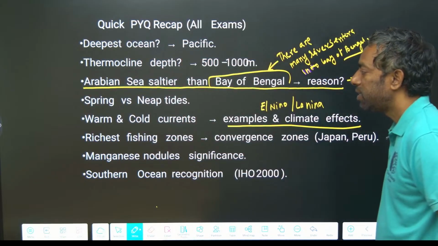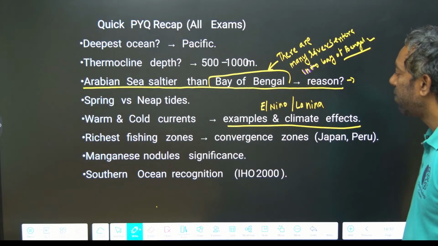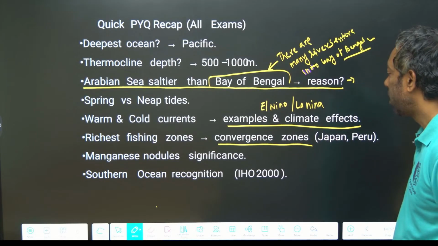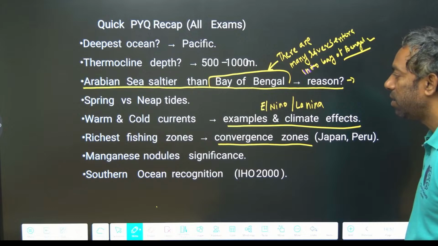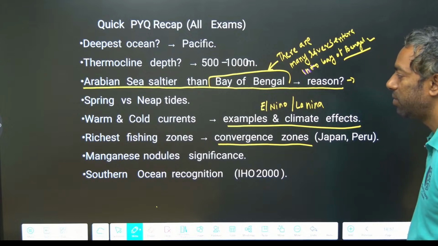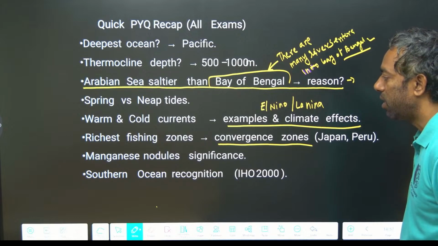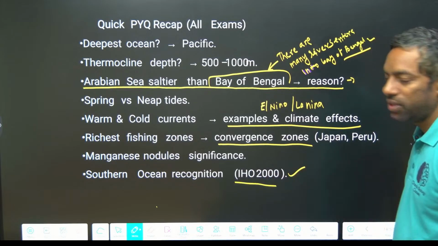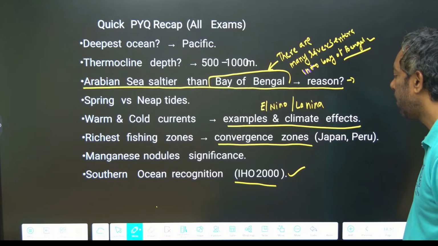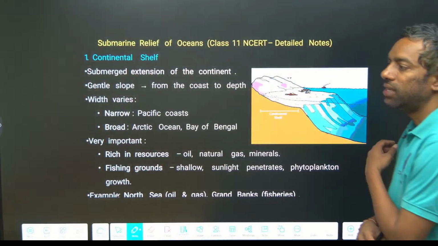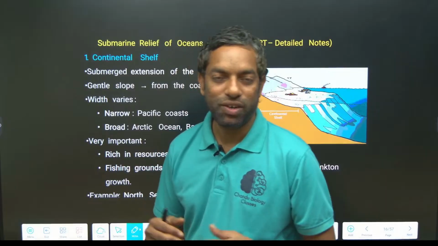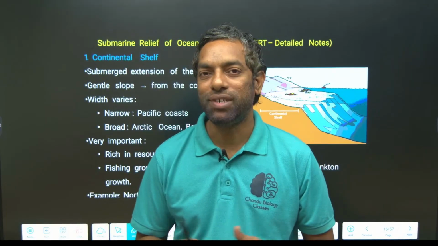The richest fishing zones are the convergence zones of cold and warm currents, that is the Japan and Peru regions, the richest zones of fishing. The Southern Ocean region was recognized in the year 2000 by the IHO. Guys, this is about oceans, ocean currents, waves and tides.